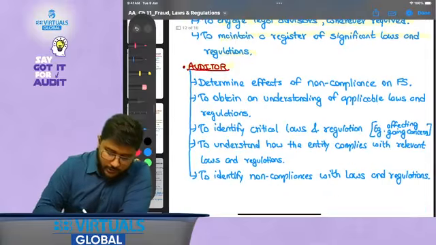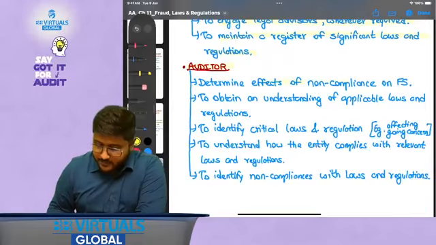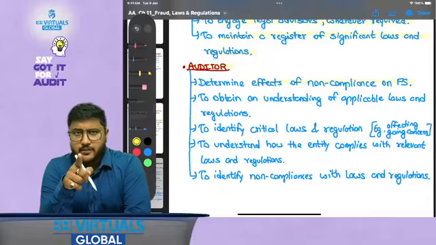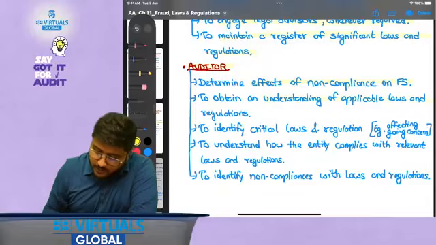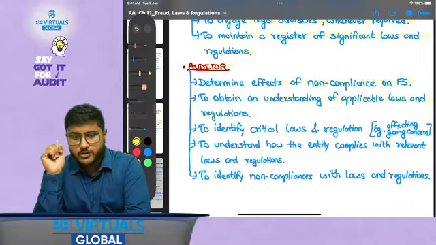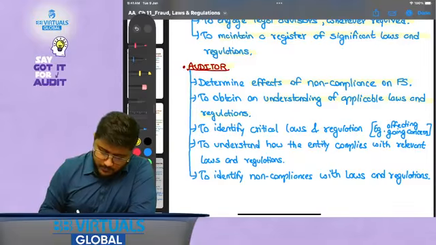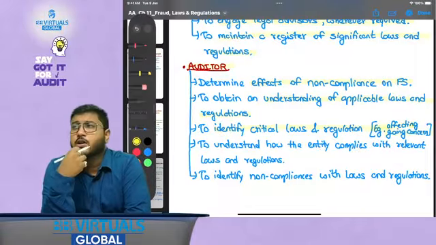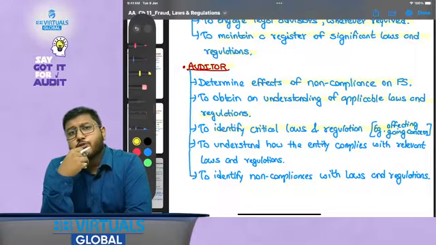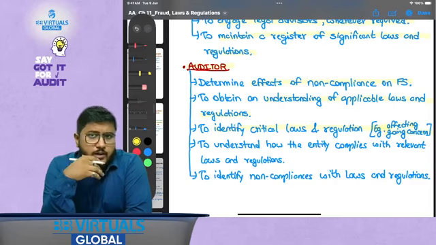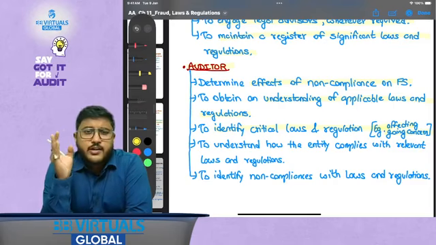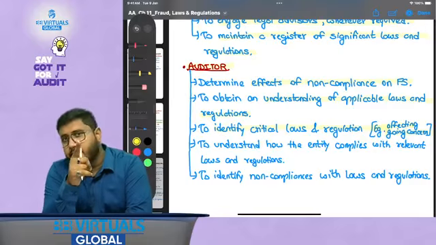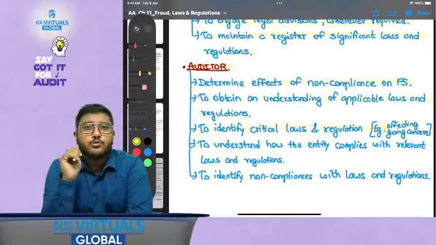Whereas when we talk about the auditor, so determine effects of non-compliance on FS, that is, they have to determine which laws will have which kind of effects, and they should focus on the significant effects. To obtain understanding of applicable laws and regulations, that is, what all laws and regulations are applicable, then they have to identify critical laws and regulations which might affect going concern. For example, one of the environmental laws says that if you do not comply with the disposal requirements, for example, for a chemical industry, your factory will be shut down. Now, this is very important. Even if it is not directly related to finance, this will have direct impact over your company, because this will lead to going concern issues.